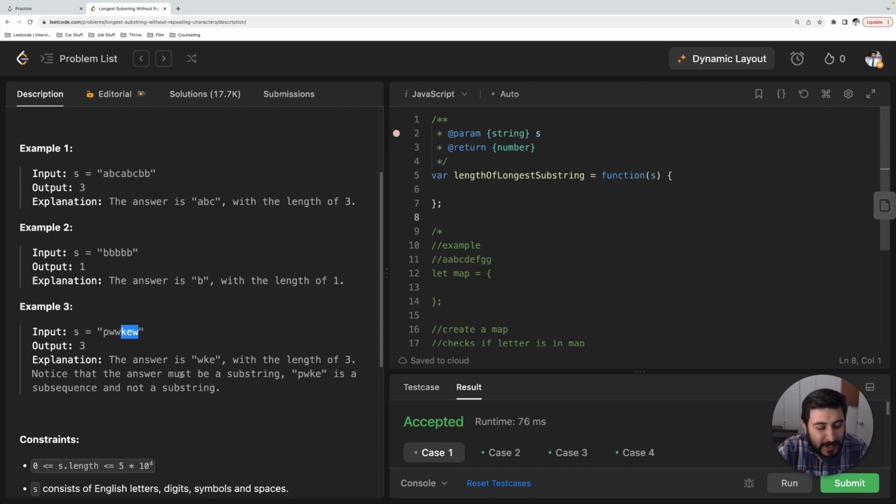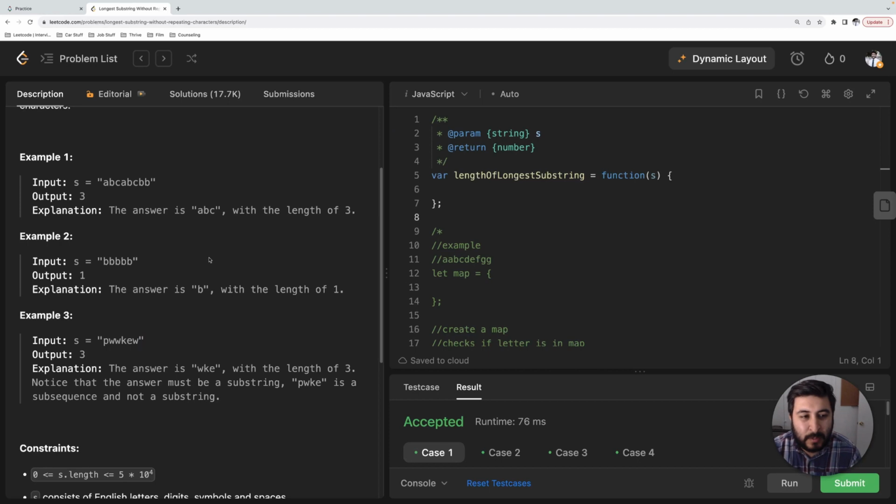Okay, notice that the answer must be a substring. PWKE is a subsequence and not a substring. So a substring is characters that are all tied together. For instance, WKE or KEW, right?